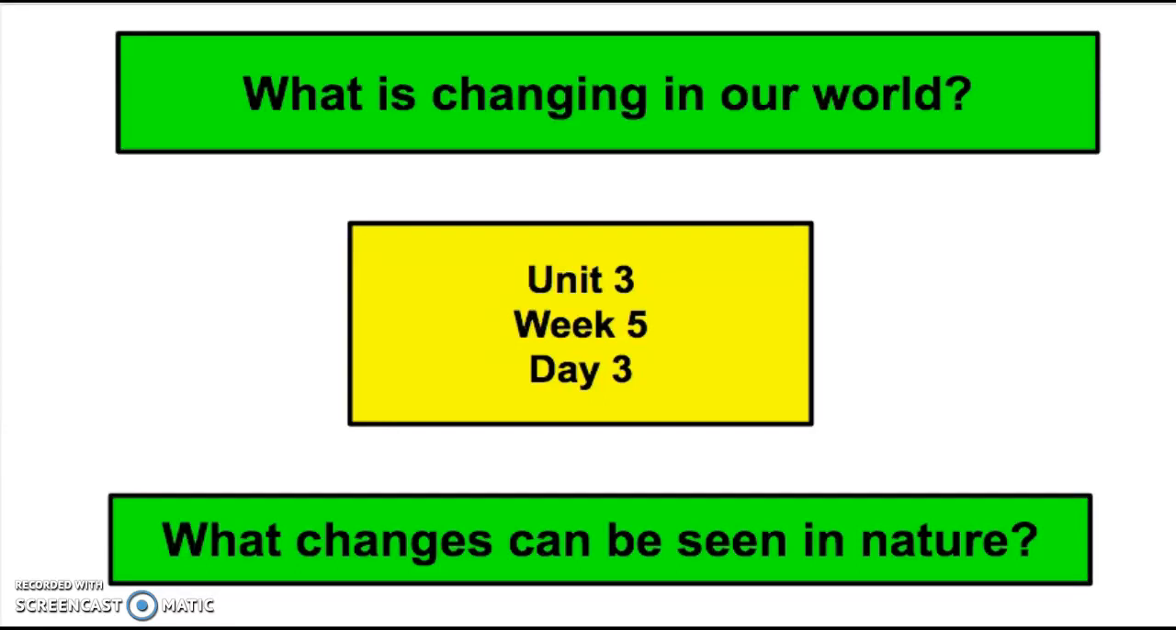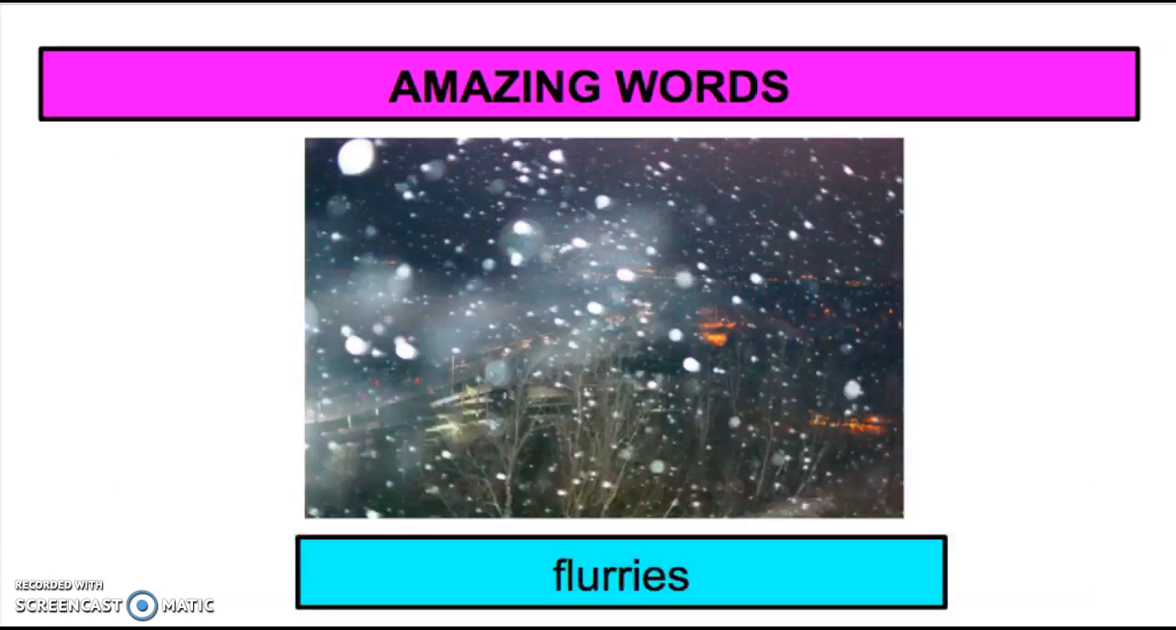We've made it to day 3 in Unit 3, Week 5. What changes can be seen in nature? So the first thing we're going to talk about is flurries. Flurries is a word we use when we see snow flurries all around. They're kind of fluttering around with the wind.